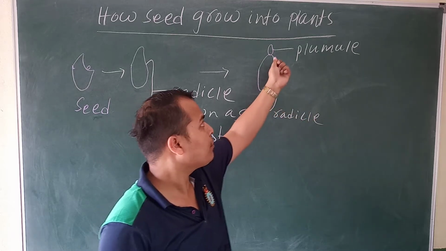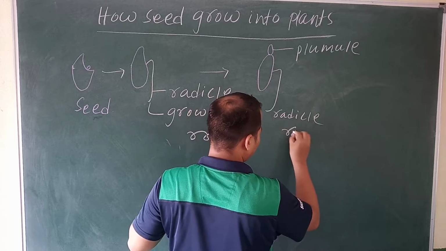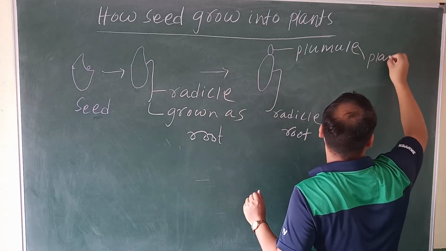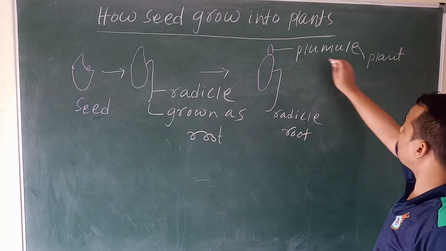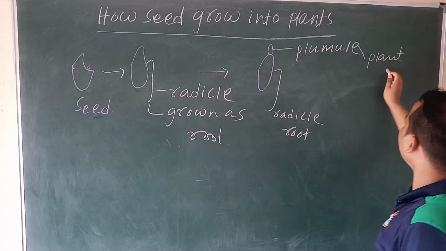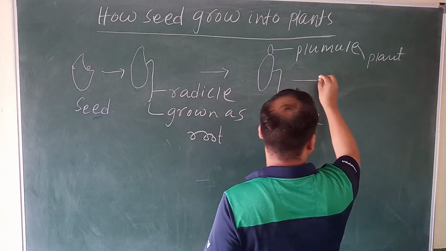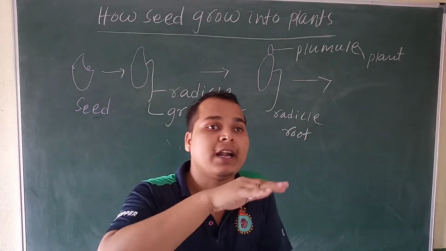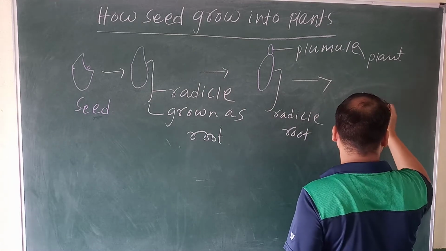The radicle grows as a root. This is the plant. Think of the plumule: the plumule grows and makes a plant, yes or no? After that, what will happen? The plumule will make a small plant, a seedling. Then what will happen?